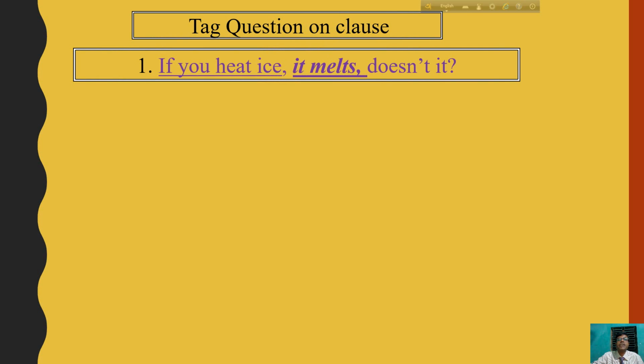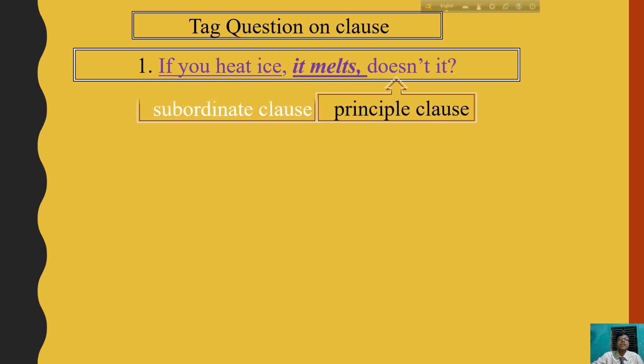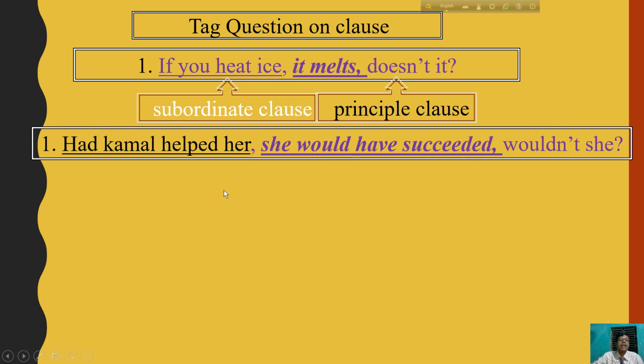Tag question on clause. It is also very much important. If you heat ice, it melts, doesn't it? You must remember that in a subordinate clause you never make a tag question. Always you have to make the tag question on the principal clause. It melts. It is a principal clause, so the answer is doesn't it. I think you all are clear. Had Kamal helped her, she would have succeeded, wouldn't she?